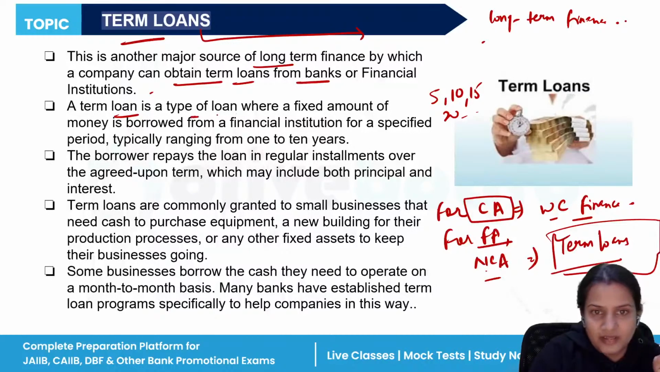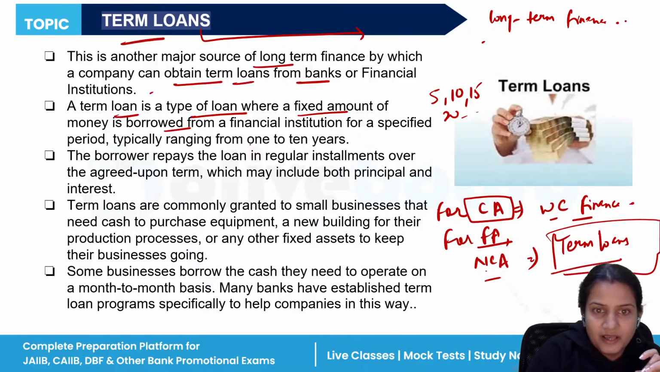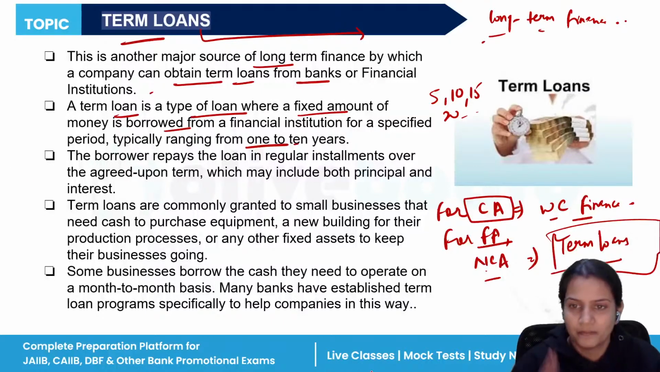So what is a term loan? It is a type of loan where a fixed amount is borrowed from a financial institution for a specified period ranging from 1 to 10 years. Below 1 year, we take short-term finance, and as soon as it is above 1 year, it comes under long-term finance. If a business owner or any investor wants money, they will go to the bank and borrow it. The bank will lend the money at a predetermined interest rate, and they have to repay the amount and interest after the repayment date comes.